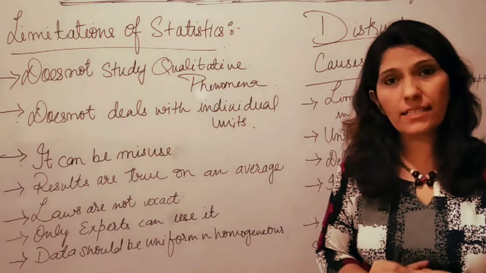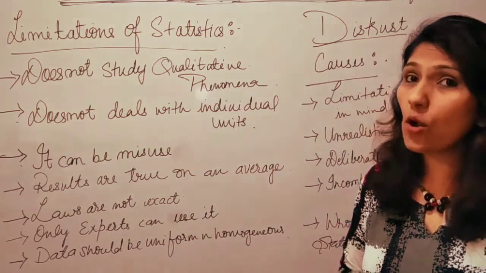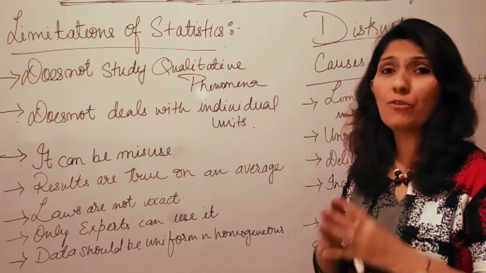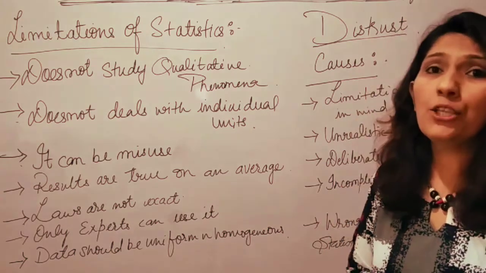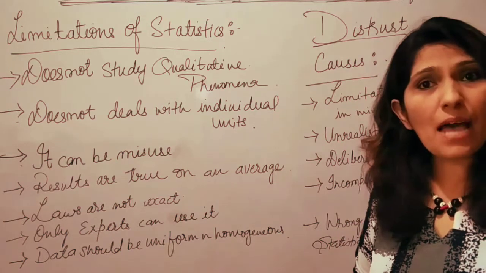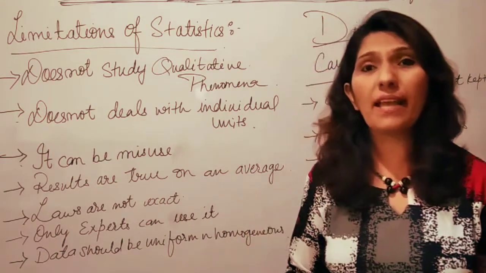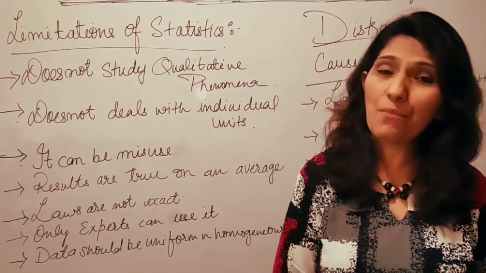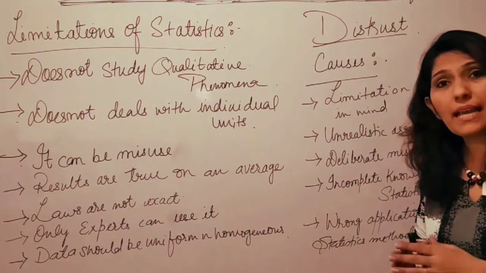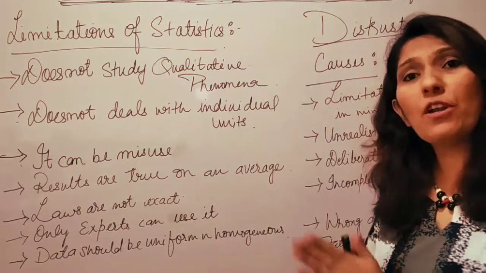Laws are not exact. Also, the law on which you are going to base your decision making may mislead you. They are not always exactly framed. Then only an expert can use it. So it is advisable that if you are going with a statistical inquiry, you should always take the help of an expert because only an expert can help you. Say for an example, if you are an average income earner, then you have to invest. You should go to an expert to ask where to invest, in which company, which equity shares we are supposed to buy. Right? And data should be collected in a homogeneous form. That means it should be similar or it should be helpful in comparison.